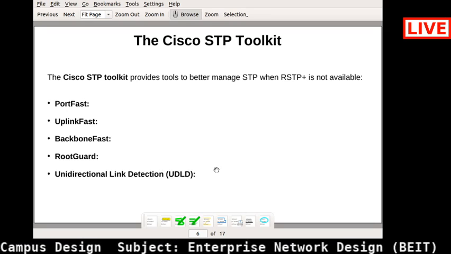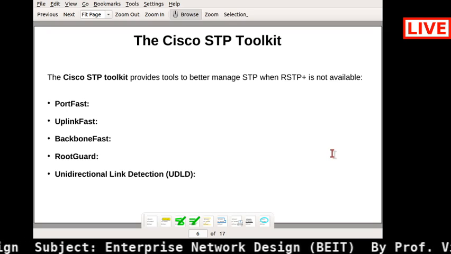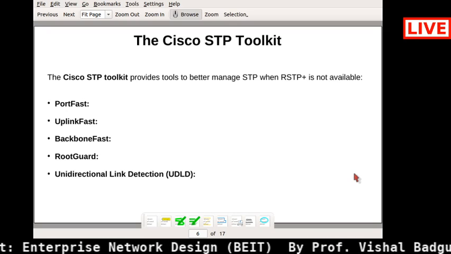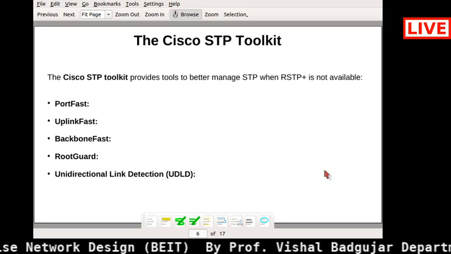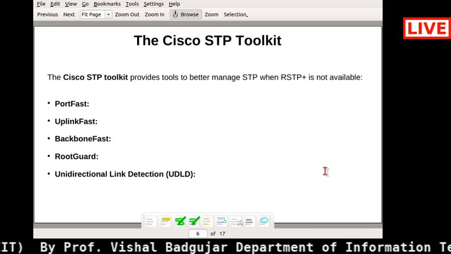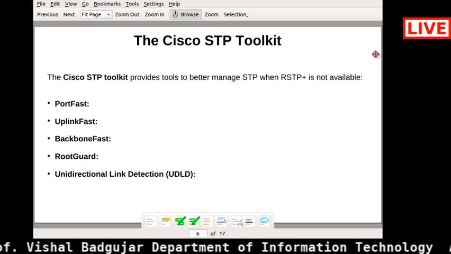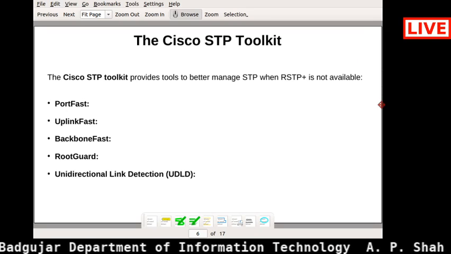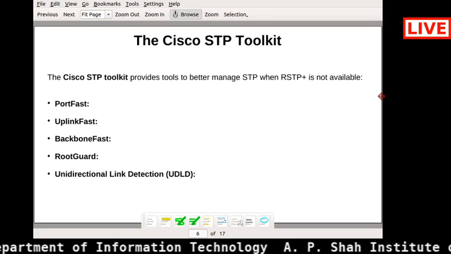So this is nothing but the Cisco STP toolkit. There are many more. I have just listed four to five toolkits of Cisco, which give you better management of these STPs.